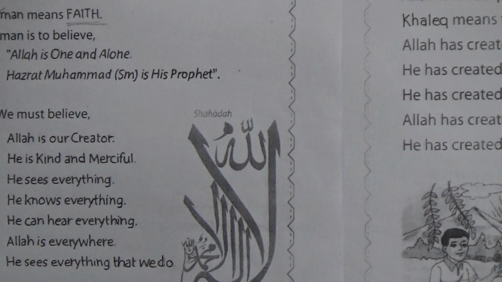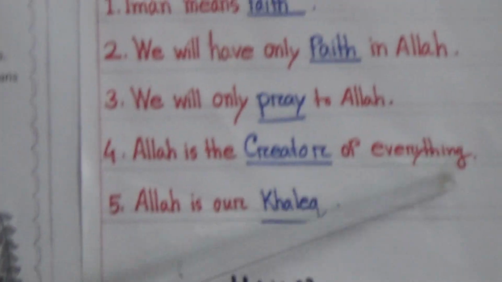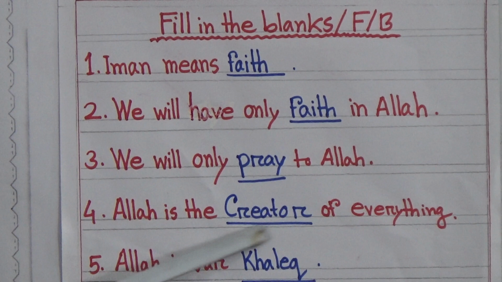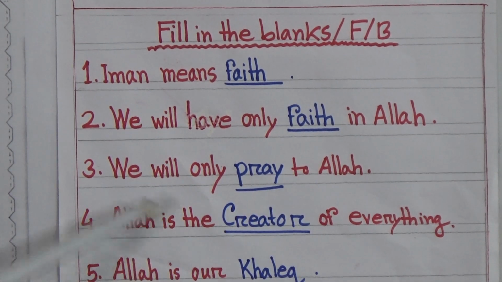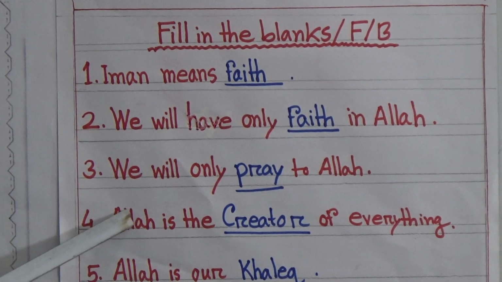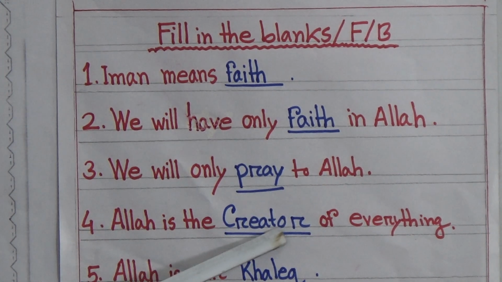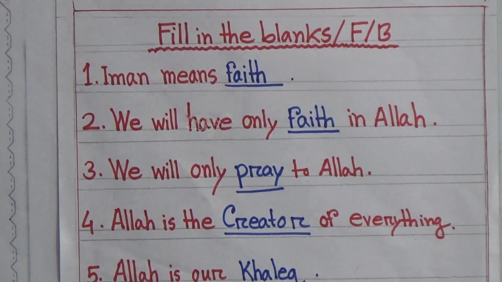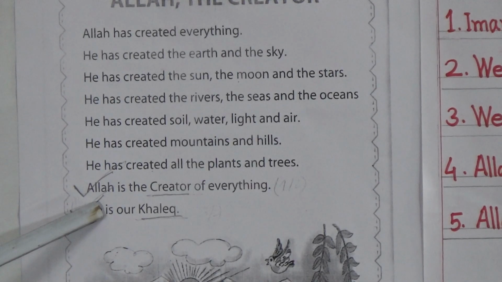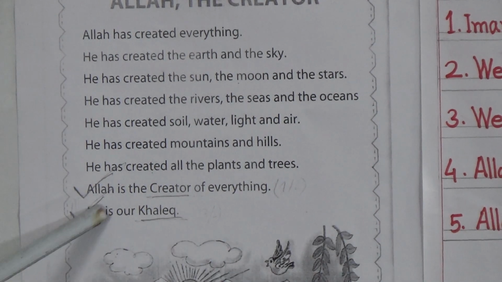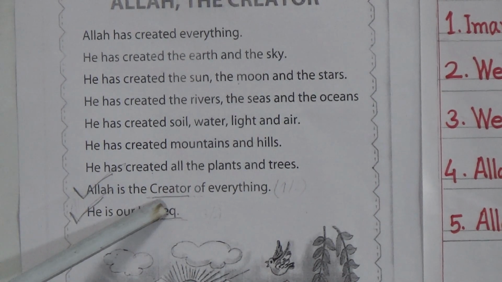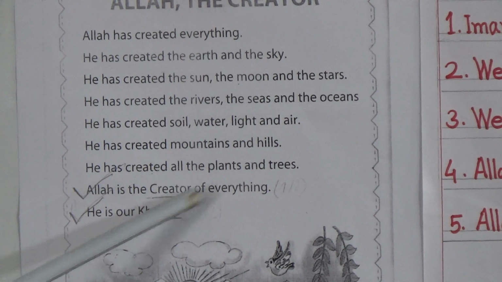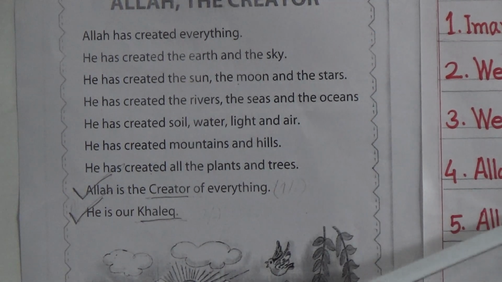Okay, my dear students. Then number 4. Allah is the dash of everything. What will be the answer? Yes, my dear students, our answer will be: Allah is the creator of everything. Look at the board. From lesson 4, I have taken this fill in the blanks. Here it is, creator of everything. So our answer will be creator.